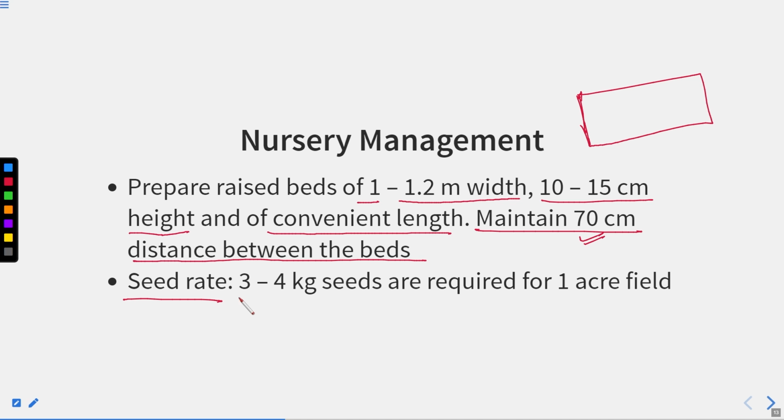Seed rate. 3 to 4 kg seeds are required for a 1 acre field. So in the nursery, that is the 200 meter square area that we are using as a nursery bed, we require 3 to 4 kg of seeds to have seedlings for the 1 acre field, that is the main land, right?